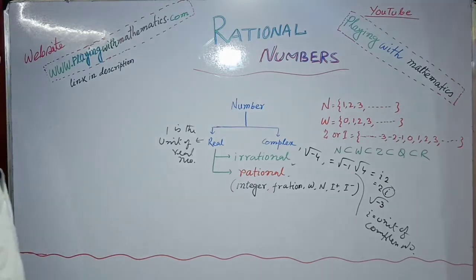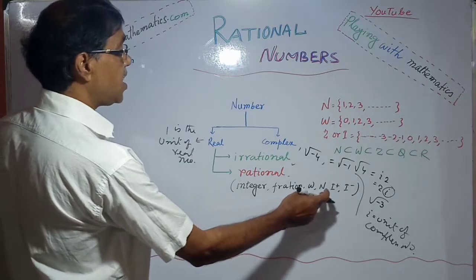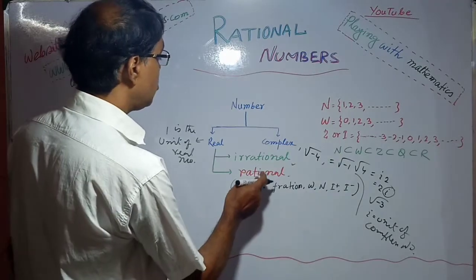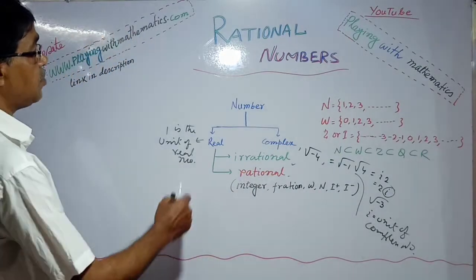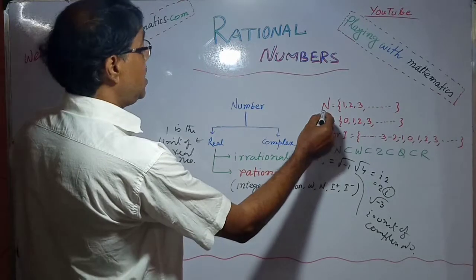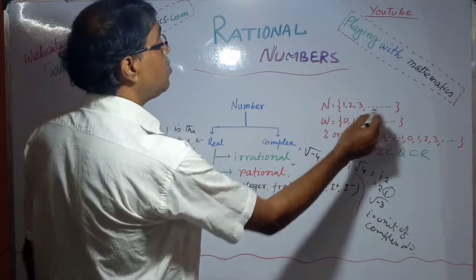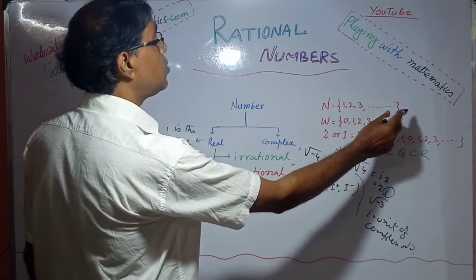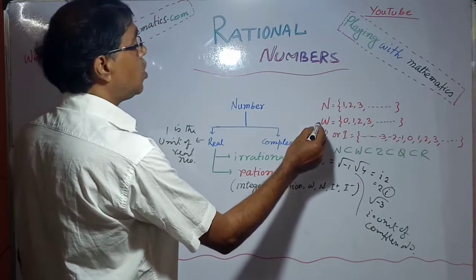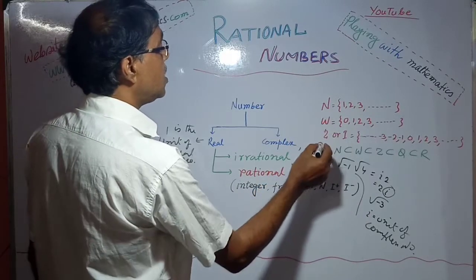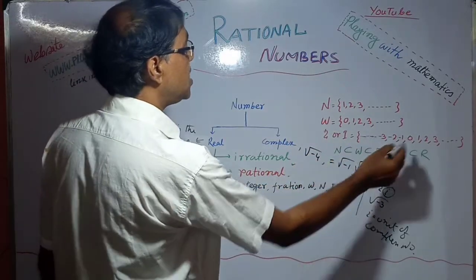In the rational numbers, all the integers, fractions, whole numbers, and natural numbers are included. Suppose N is the set of natural numbers, that is 1, 2, 3 up to infinity, W is the set of all whole numbers, and Z or I is the set of all integers.